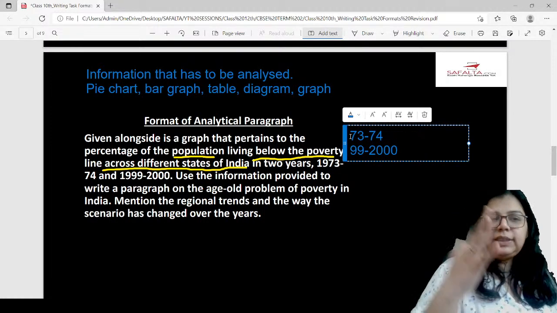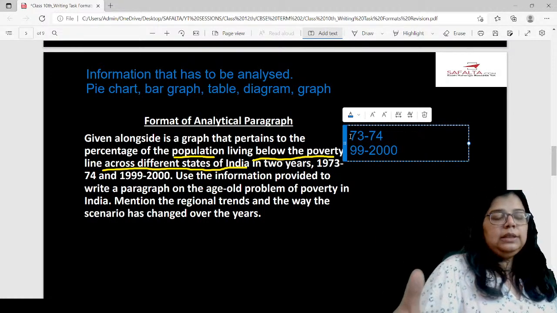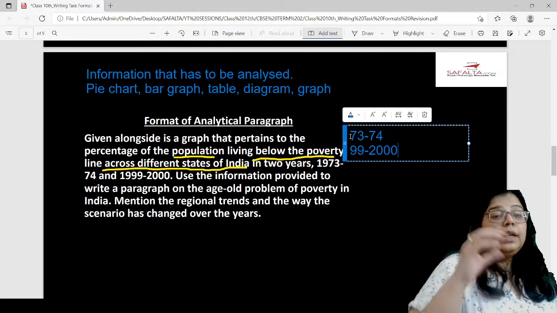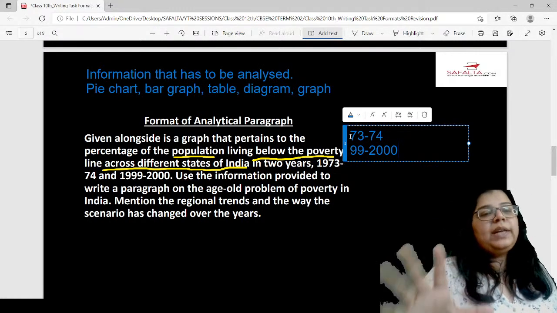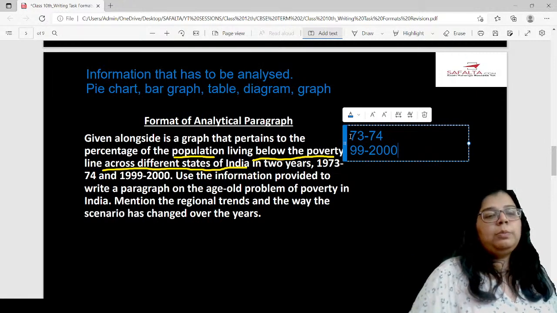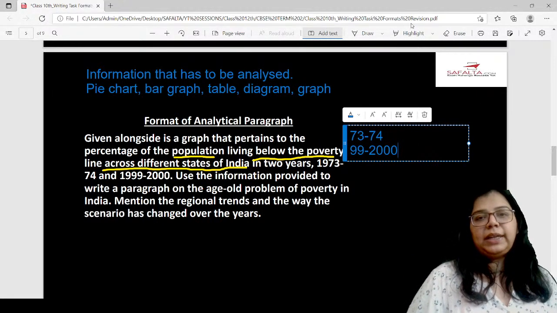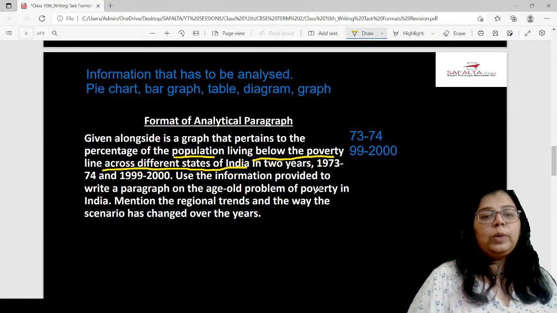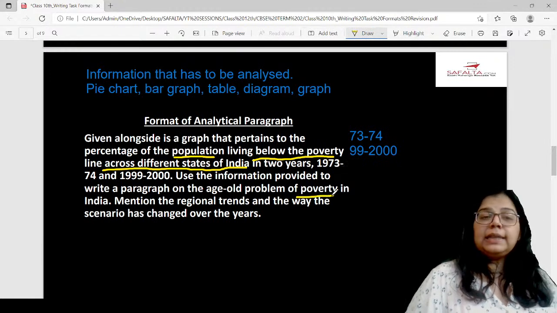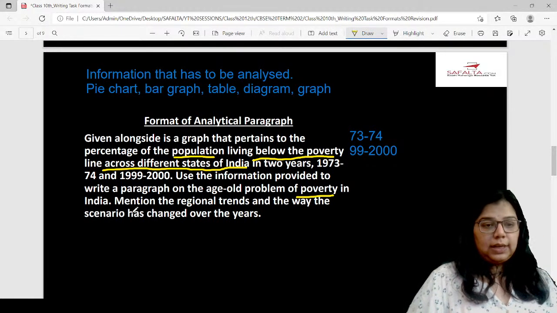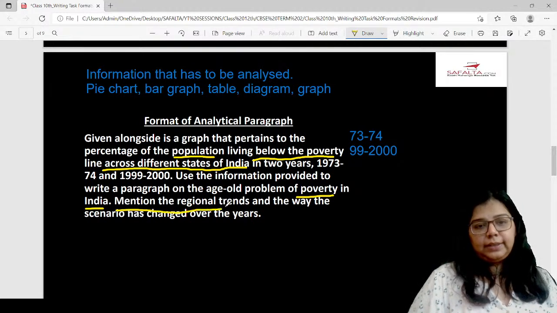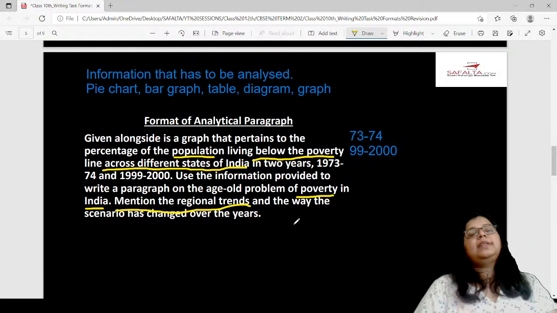Use this information provided to write a paragraph on the age-old problem of poverty in India. So you have to write a paragraph on poverty in India, and you will write it by analyzing the information that is given in this graph. Also mention the regional trends and the way the scenario has changed.